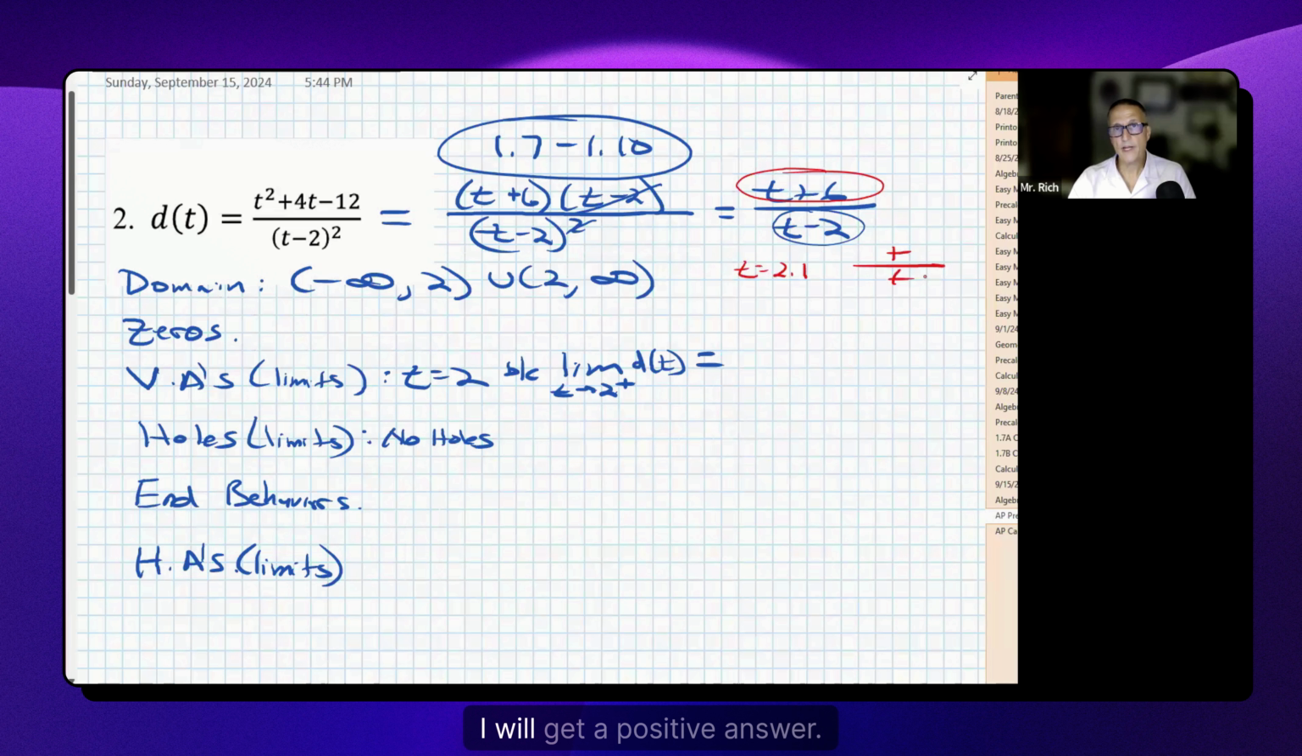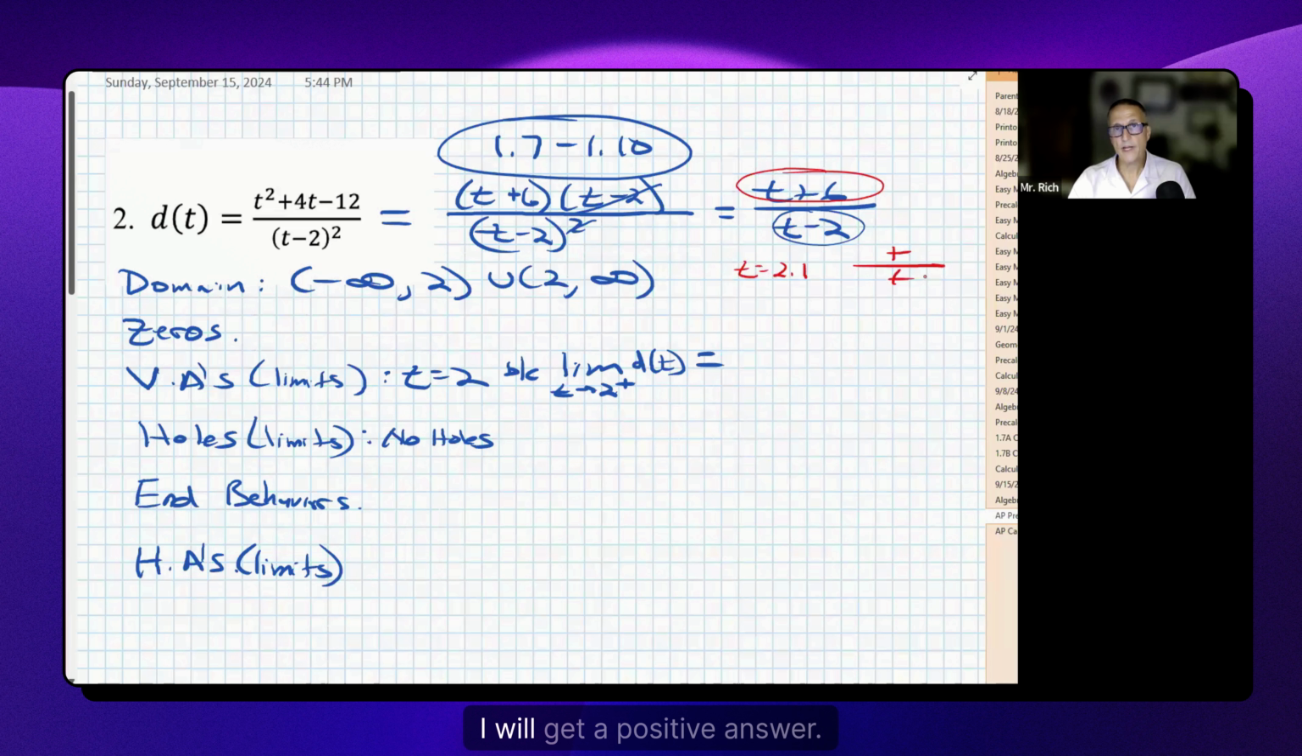So I know that there is a horizontal asymptote at y equals 1. Now, what are the end behaviors? That tells me what my end behaviors are for the function. The limit of my function d of t as t goes to the right to infinity is the horizontal asymptote value of 1, because the function will get close to 1 the further out I go to the right.